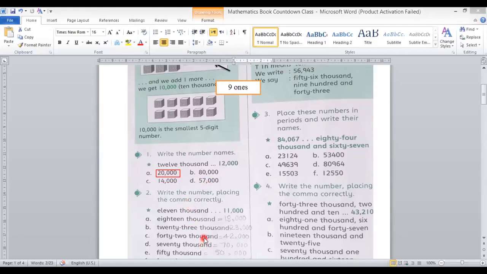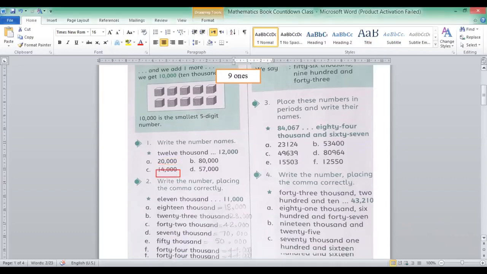Here the 5-digit numbers are given in words, and you have to write these numbers in digits. First, one example is given: 11,000. You must write 11 with thousand. 18,000, 18 with thousand. 23,000, 42,000. Similarly, 70,000, 50,000, 44,000.